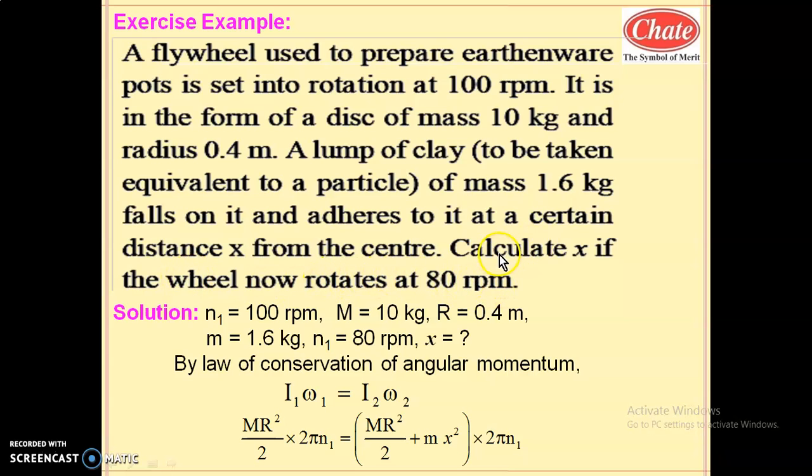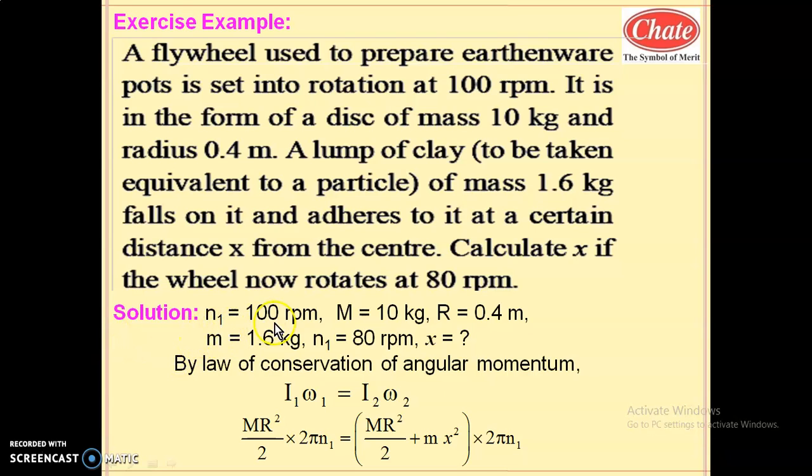This is the frequency of rotation of the combined system. This is the initial frequency when only the flywheel was rotating, and this is the frequency when the flywheel together with the lump of clay is rotating. The frequency is 80 rpm. Even though these values are not converted, in the same unit they get cancelled with each other.